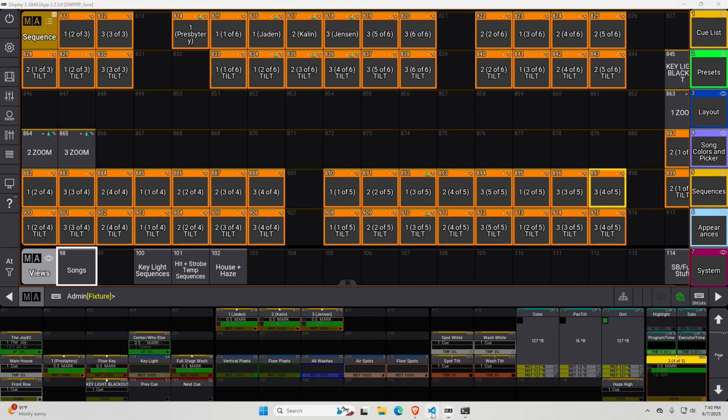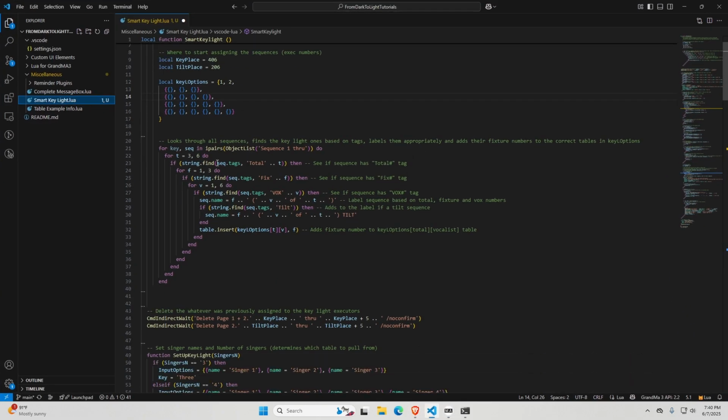And then my code goes through them and finds out based on the tags which sequence it is. And that makes it so that I can move these sequences, change their names, and it doesn't matter. I'm basically using the tags as metadata, because that's not something I'm going to be accidentally changing or likely to change for the convenience of something else. So I'll leave the tags on the sequences, and it's going to go find which sequence it is based on the exact combination of tags.